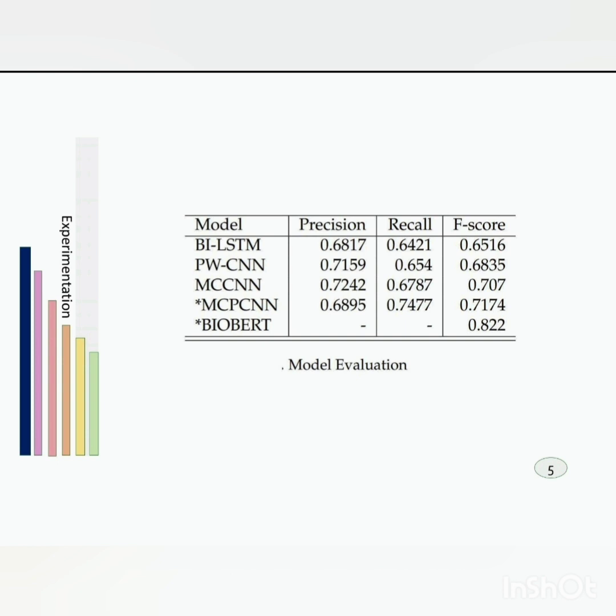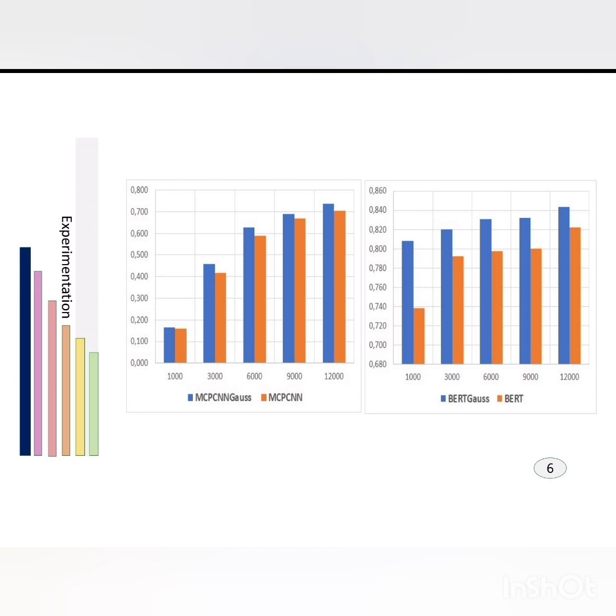In our project, adding Gaussian noise, our models achieved better metrics in that score. Especially the BioBERT model. On the screen we observe the evaluation of the model according to the number of examples. As we can see, learning is proportional in the 2 models.